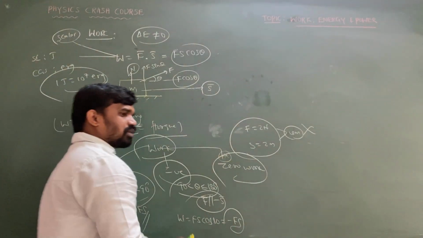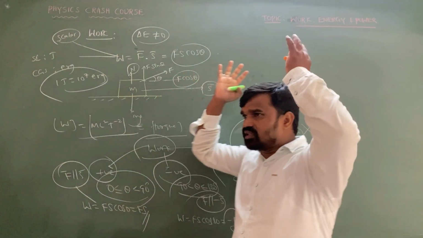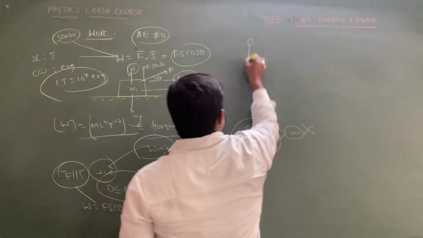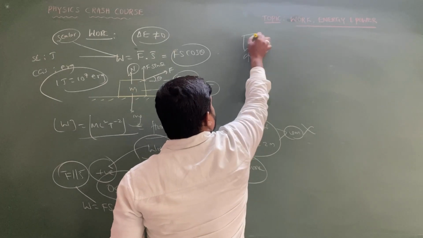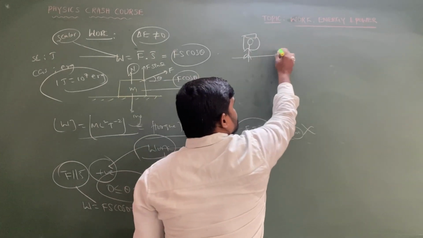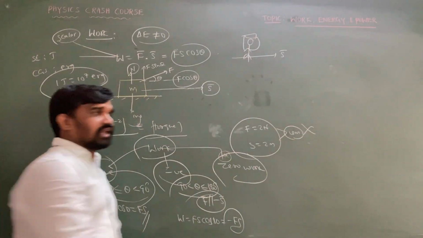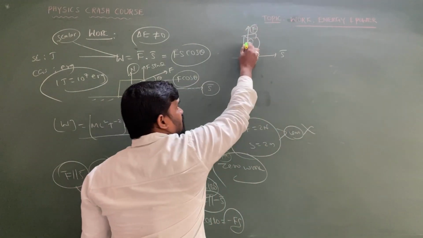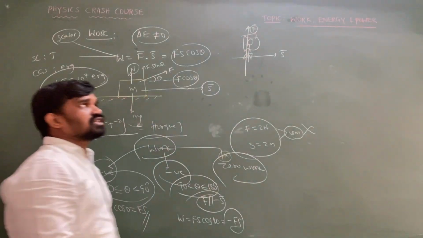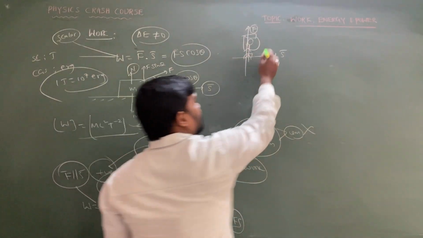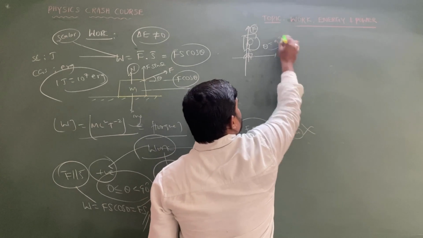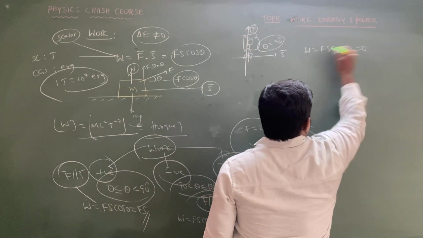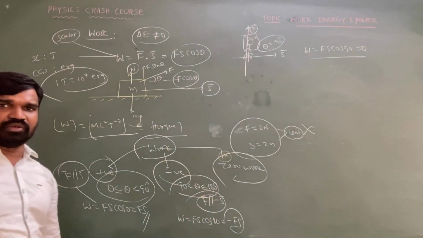And in case of zero work done, I am going to give 3 important examples. Suppose a laborer is carrying luggage on his head. If he is walking in a horizontal direction, the displacement is along the horizontal direction, but the force he applies on the luggage is in the vertical direction. The vertical force is perpendicular to the horizontal displacement, and the angle between force and displacement is 90 degrees, hence work done equals Fs cos 90, which is equal to 0. In this case also work done becomes 0.